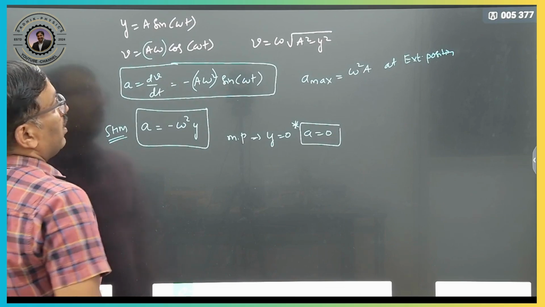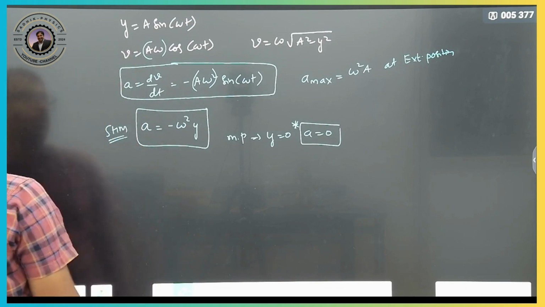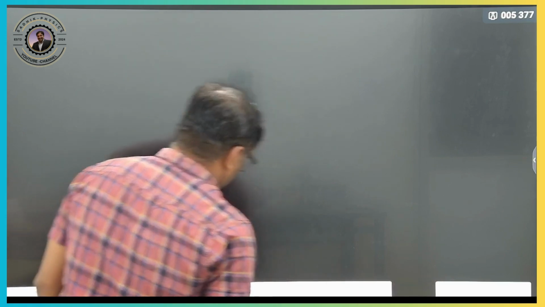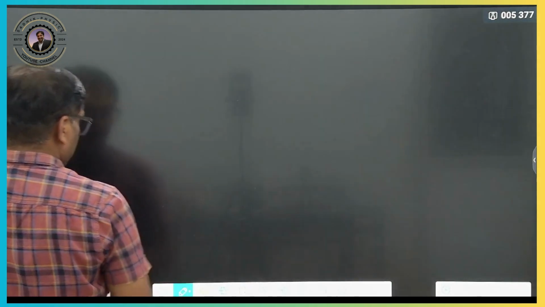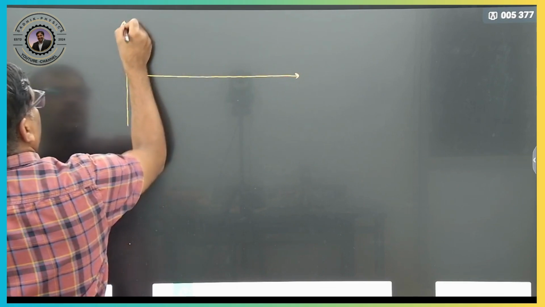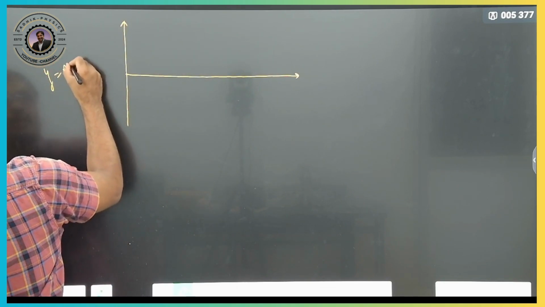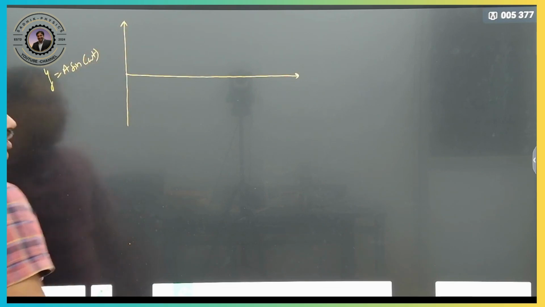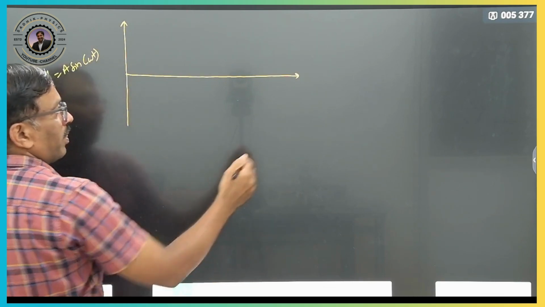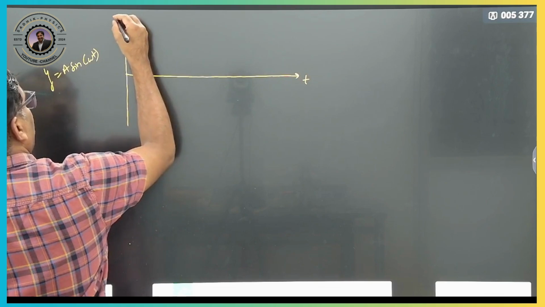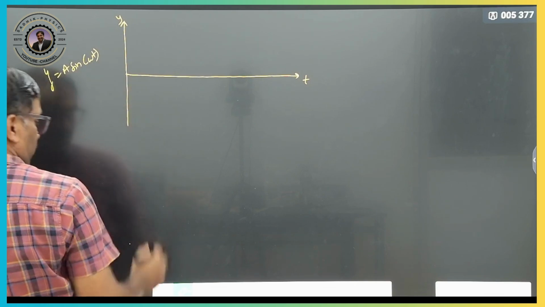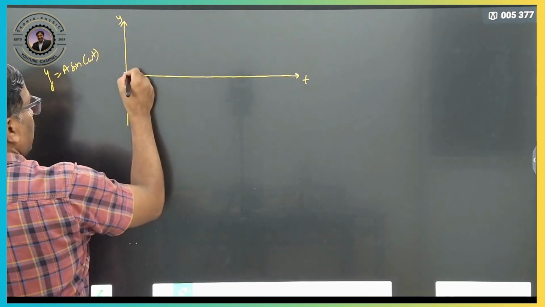Now we will go for the graphical representation for displacement y, velocity v and acceleration a. So first the displacement time graph. Here displacement y is equal to a sine of omega t. Most of the time the questions come from this. So when time t is equal to 0, sine 0 is 0. So what will be the graph here? It will be 0.